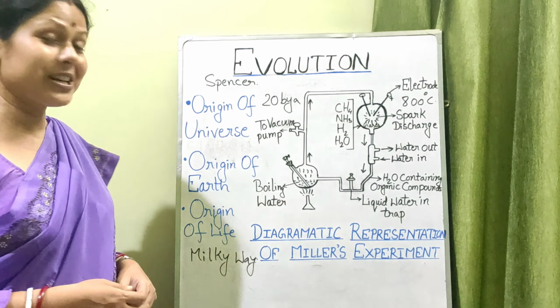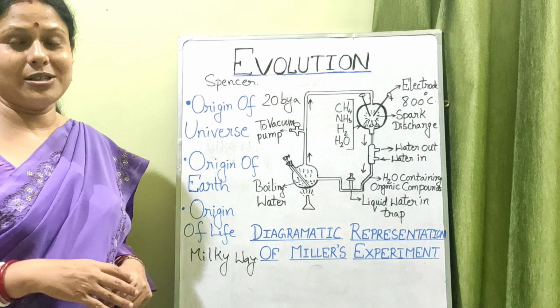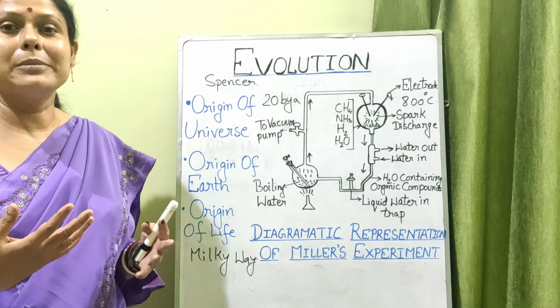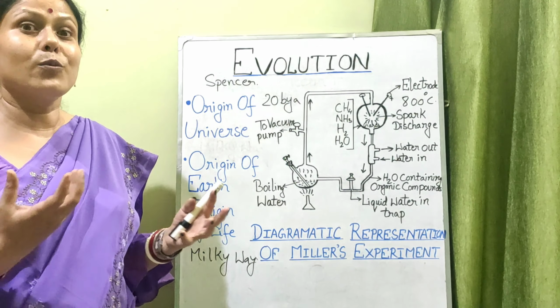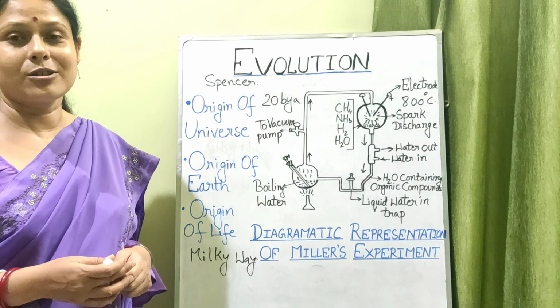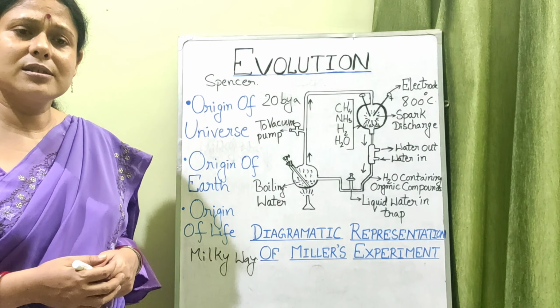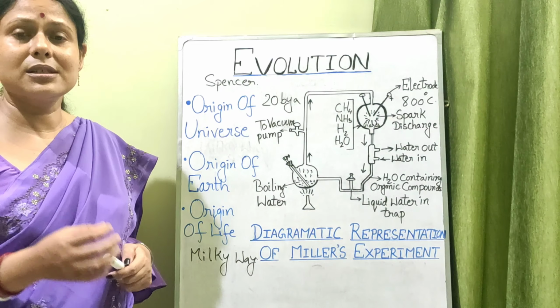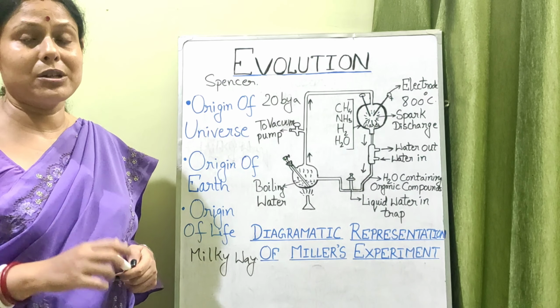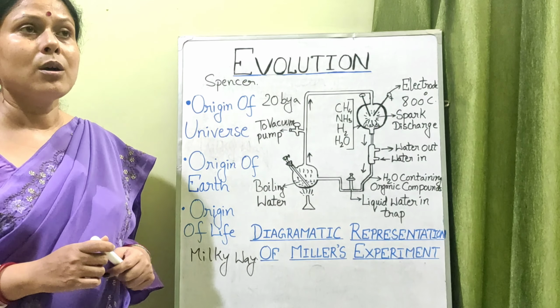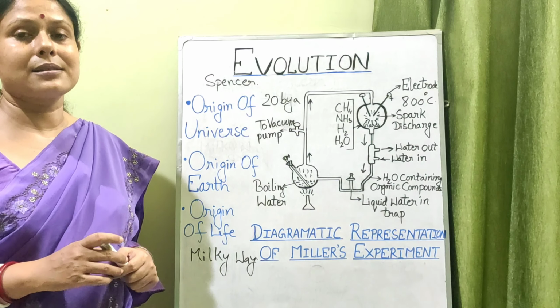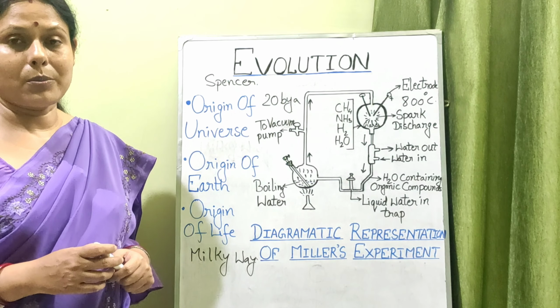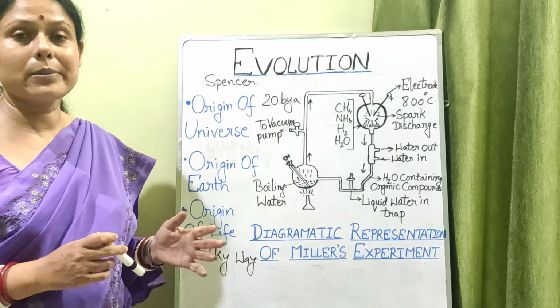How did life enter this earth, or what are the probable ways by which life could have originated on this earth? There are various theories. In your NCERT many theories are just mentioned by name, but no explanation has been given. Only the one which is universally accepted is explained properly. So let us talk about those theories.